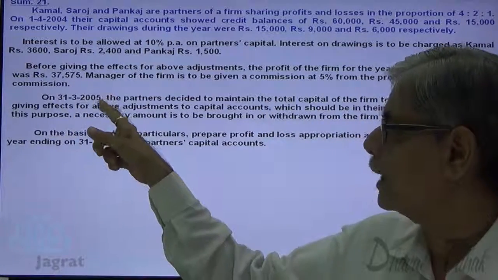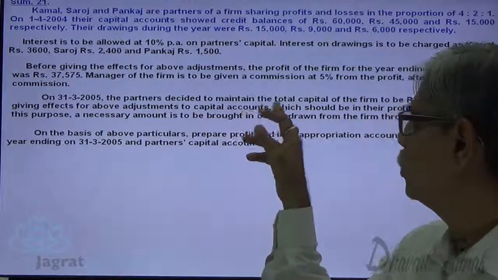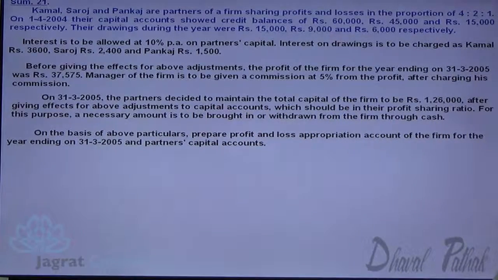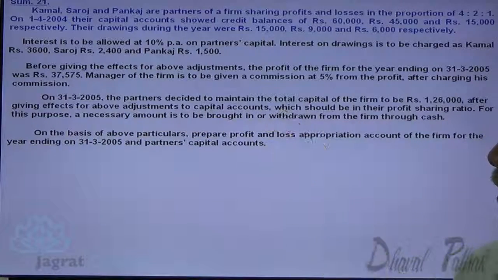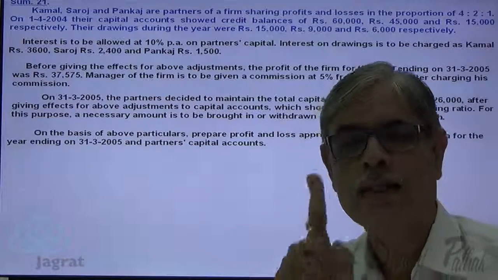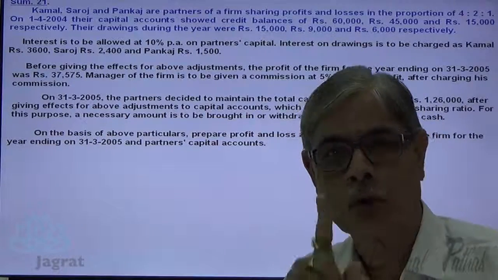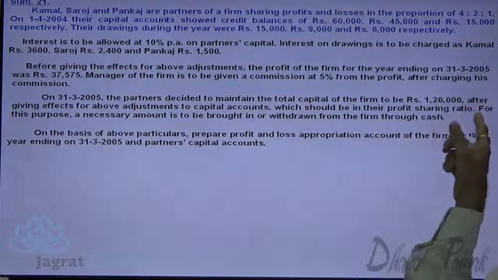On 31st of March 2005, partners decided to maintain a total capital of rupees 1,26,000 after giving effect for above adjustment to the capital accounts, and that total capital 1,26,000 should be in the profit sharing ratio.